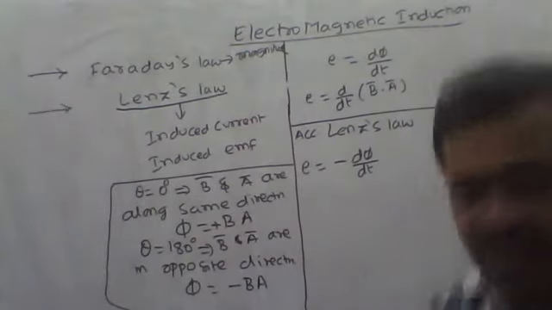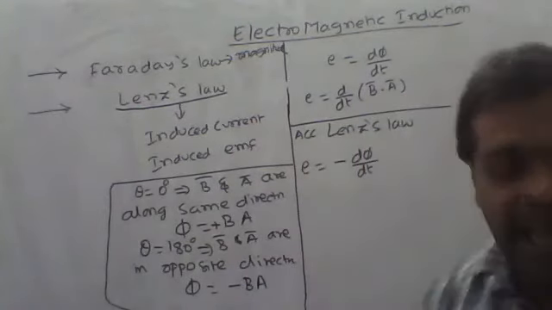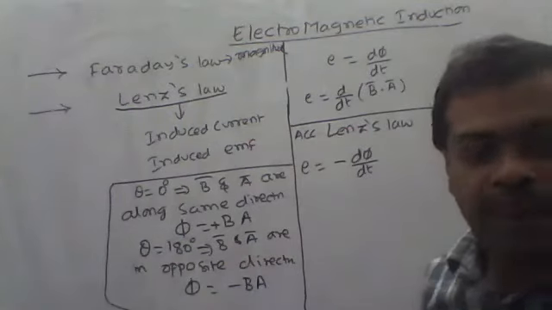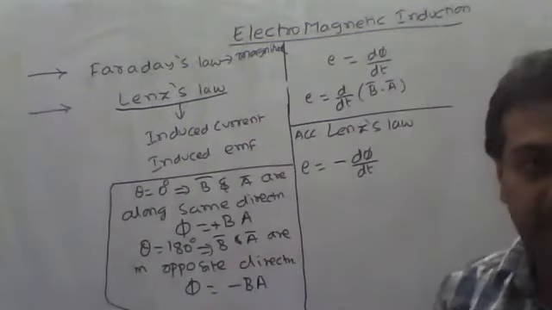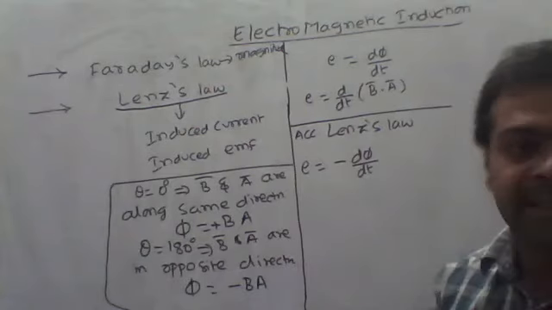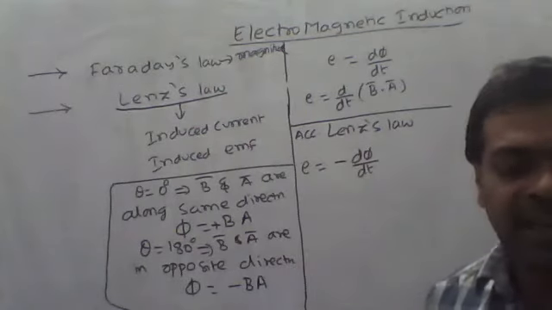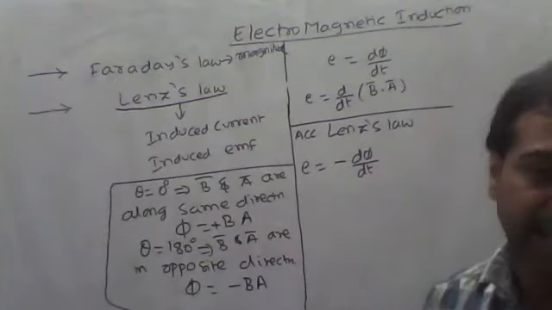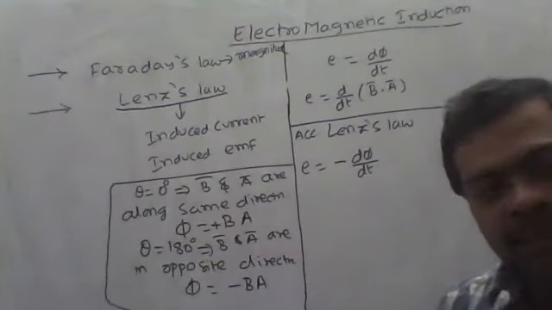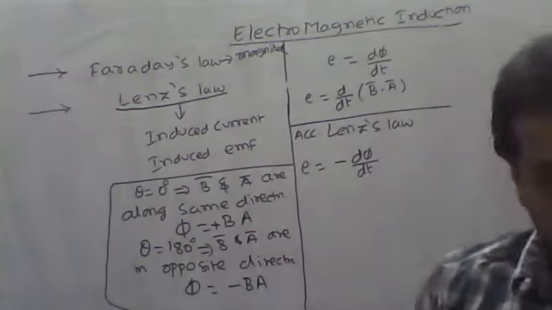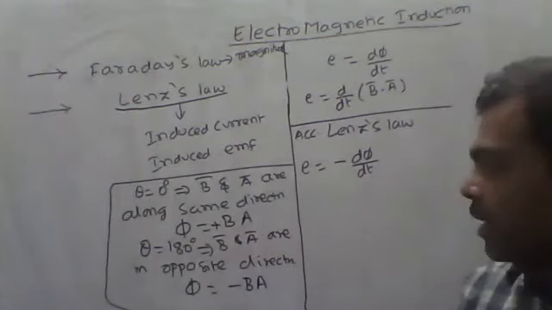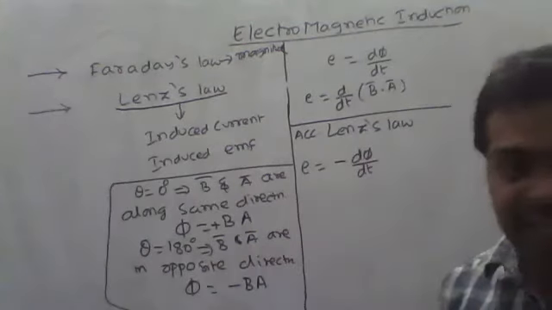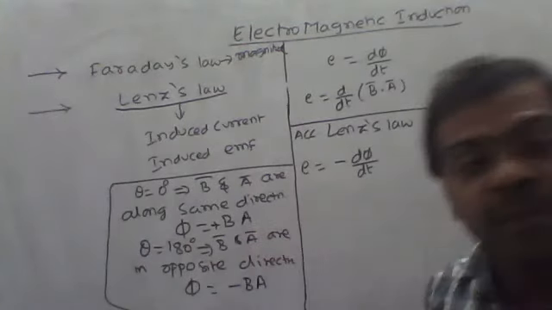You can see whenever any conductor is coming to another conductor, what will happen? Each conductor repels the other conductor. Due to that, the magnetic flux phi will increase. As phi increases, induced EMF will decrease.